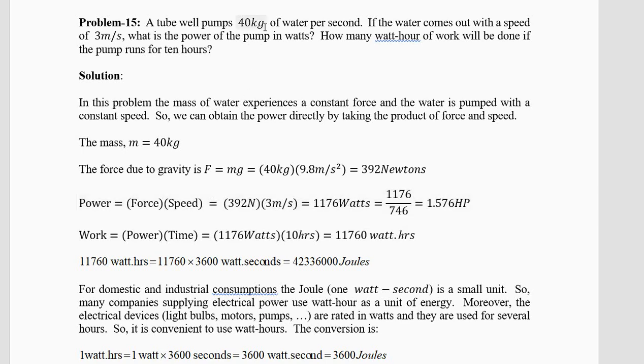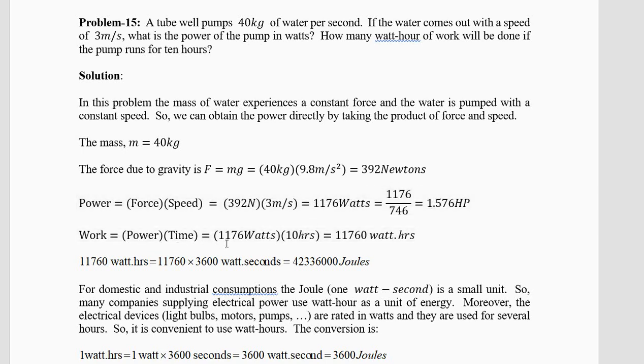Now we have 40 kilograms here. So the mass is 40 kilograms. The force is mg. 40 into 9.8 will get 392 newtons. Power is force into speed, and we are given the speed of the water. So 392 newtons into 3 meters per second. We'll get 1176 watts. Now divide by 746, we'll get 1.57 HP. This HP is only for going to the shop. You have to remember the watts.